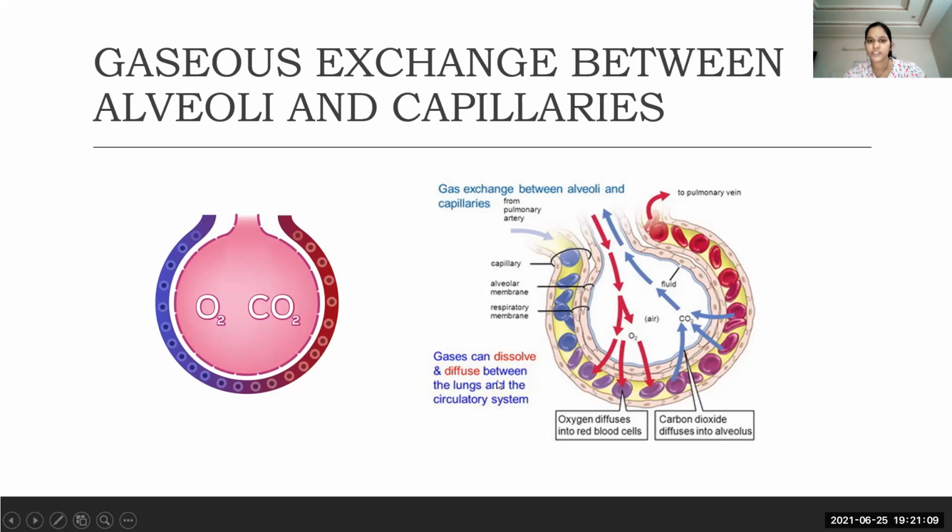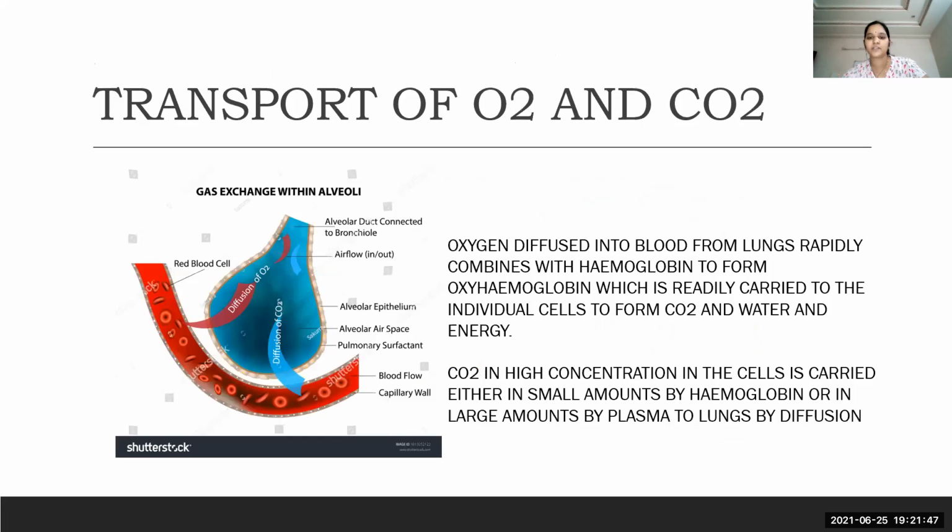Gas exchange between alveoli and capillaries. Gases can dissolve and diffuse between the lungs and the circulatory system. Do remember this one. The basic procedure involves the concentration of oxygen. If it is higher, then it moves from high to low. If it is lower, it absorbs from that place. That is nothing but the diffusion procedure from high concentration to low concentration. Oxygen diffuses from high concentration to low concentration. Okay, coming to the next slide.